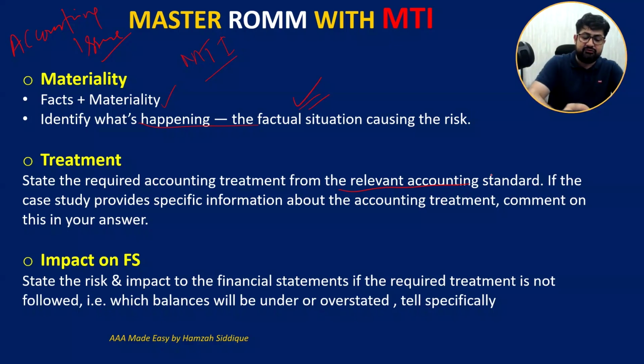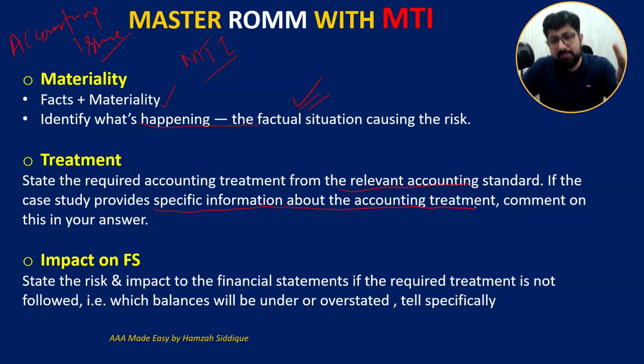Now, if the case study provides specific information about the accounting treatment, that is, how the company has done the treatment, then comment on whether the treatment done by them is correct or not. You have to talk about that. If they have not discussed it, the question is silent, so we will discuss risk over here. If they have not discussed the accounting treatment, they just say, for example, the company has investment property.